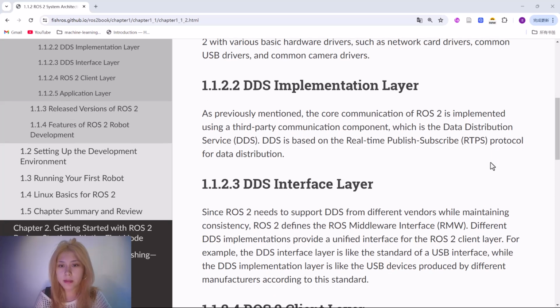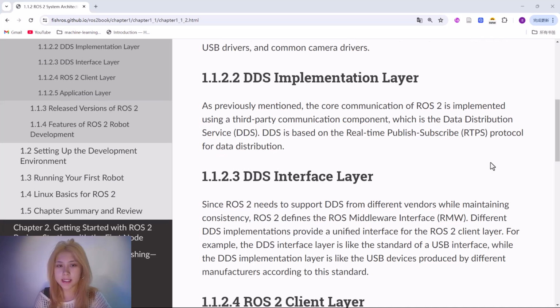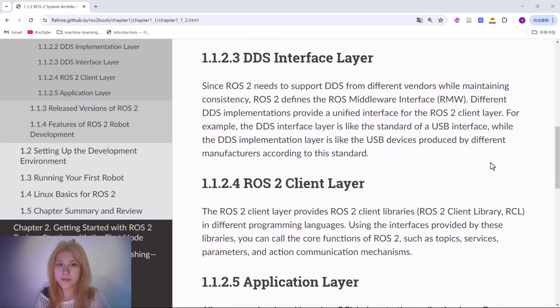As previously mentioned, the core communication of ROS2 is implemented using a third-party communication component, which is the Data Distribution Service. DDS is based on the real-time publish-subscribe protocol for data distribution, which is RTPS. Then, third, the DDS interface layer.